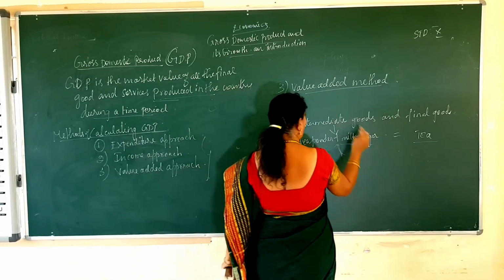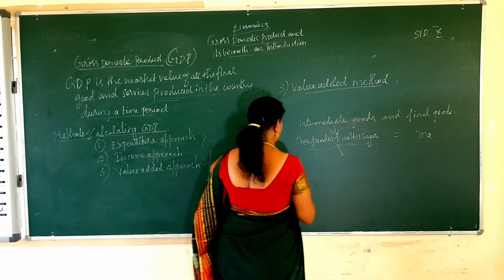So now from this we learn what is the value added method.